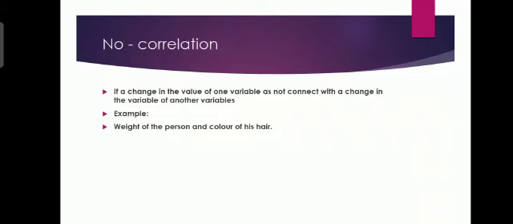Now we are going to see about the no correlation. If a change in the value of one variable does not connect with the change in the value of another variable. For example, weight of a person and color of hair.